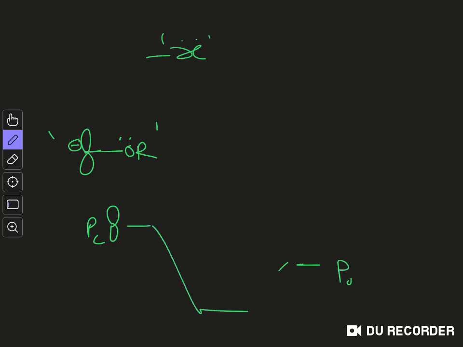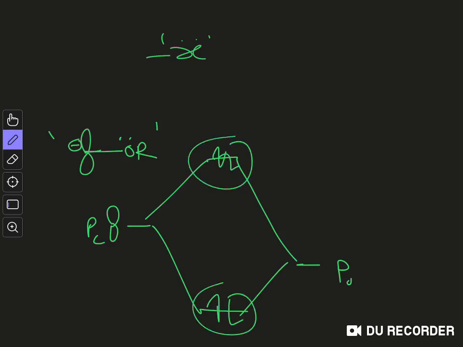You can draw two orbitals like this, and both are filled. So both the bonding and anti-bonding orbitals are filled. This is the same situation as if you want to make the molecule He2. We know that the He2 molecule does not exist, because in that case both the bonding and anti-bonding orbitals are filled with electrons, and here also both the bonding and anti-bonding orbitals are filled with electrons. So it is overall a destabilizing situation.